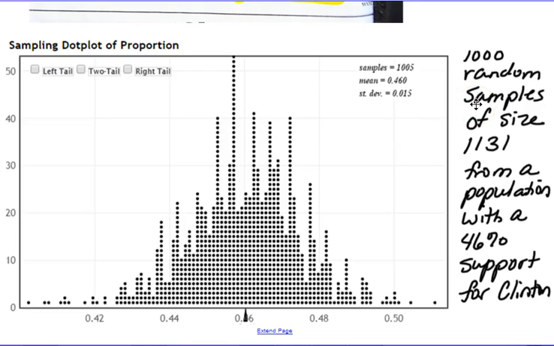You'll also notice if we add that 3% margin of error in there, so 49% would be right here, and 43% would be right here, that the vast majority of the samples obtained are within that 3% margin of error. Now, did we get some samples that fell outside of that? Yes. But they were highly unusual. Out of 1,000 samples, we probably had less than 50 that would fall outside of that plus or minus 3% range. So that 3% margin of error is the typical amount of variation that we expect to see in a sample of this size from this population.